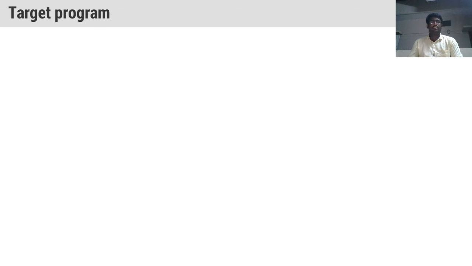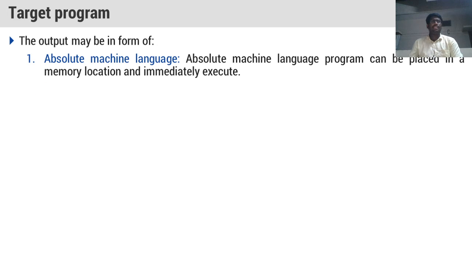And the next one is the target program. What type of target program will we give? We will see now. The output may be in the form of absolute machine language. What is absolute machine language? A program can be placed in a memory location, and that program can be immediately executed. Such a program is called an absolute machine language program. So, the program which is ready to execute immediately after placing it in the memory location is called absolute machine language.